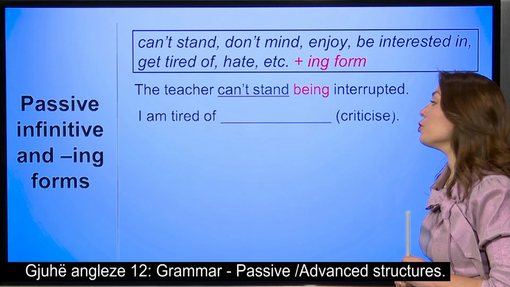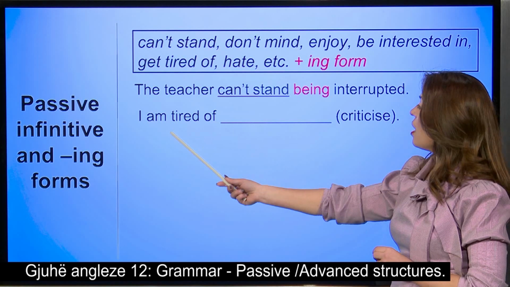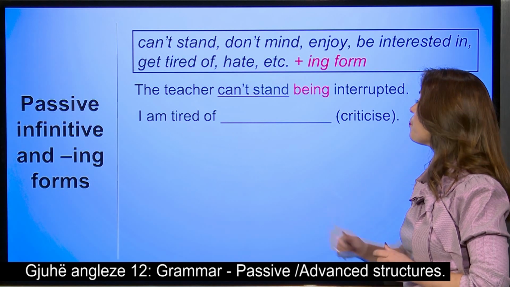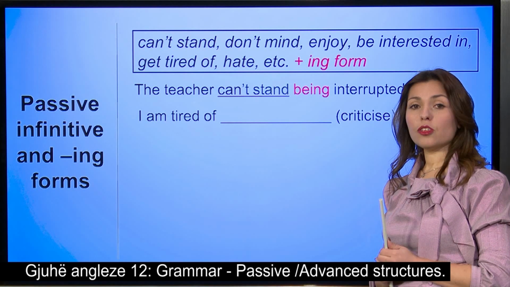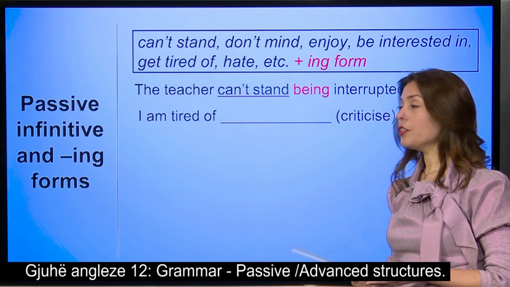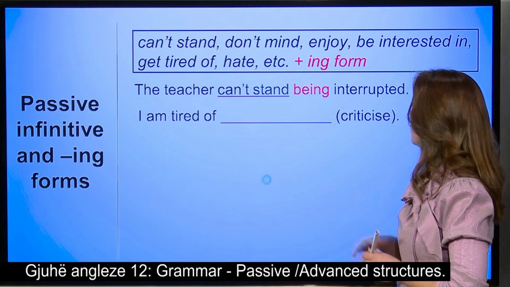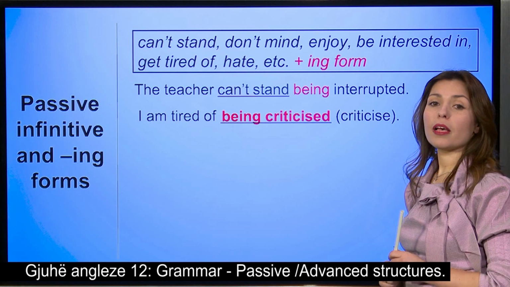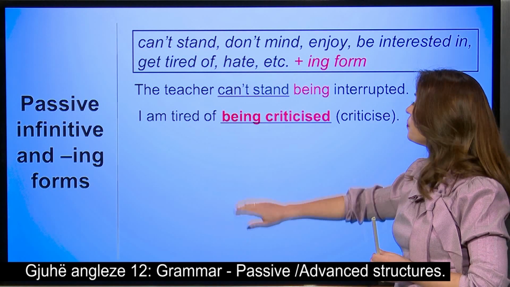An example for you to do, I want you to do it yourselves, please. I am tired of. This expression takes ing, we said. So, I am tired of what? Being, and our verb in the past participle, of being criticized.